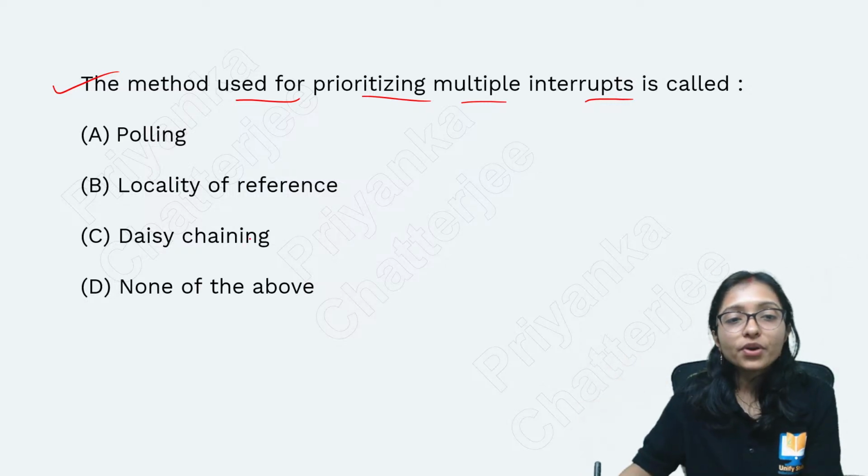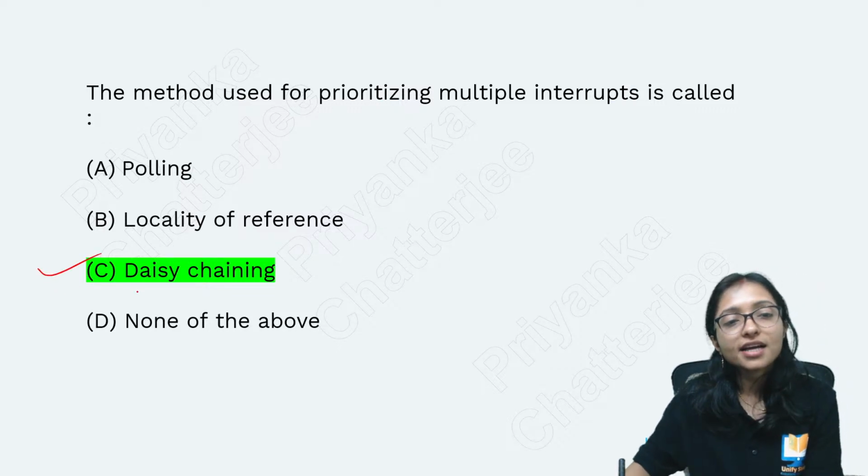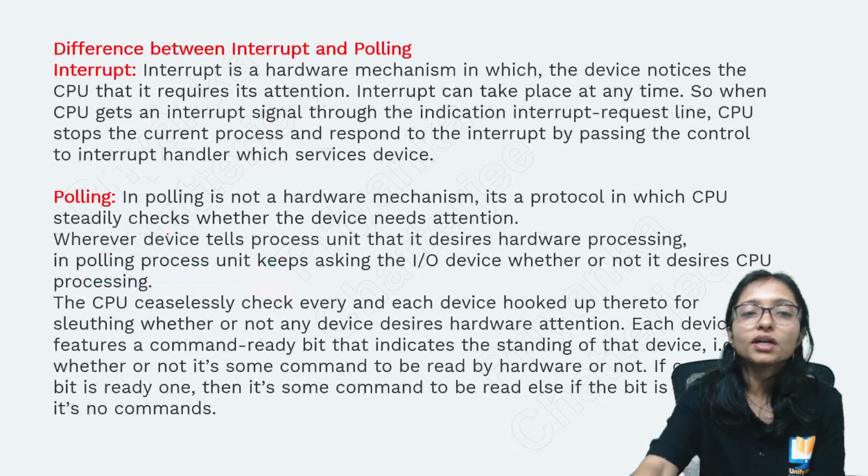Polling, locality of reference, daisy chaining. What is this? Option C is the correct answer. That is daisy chaining.